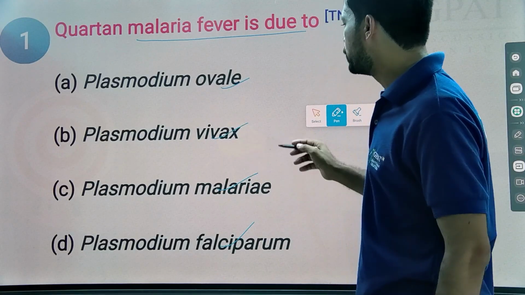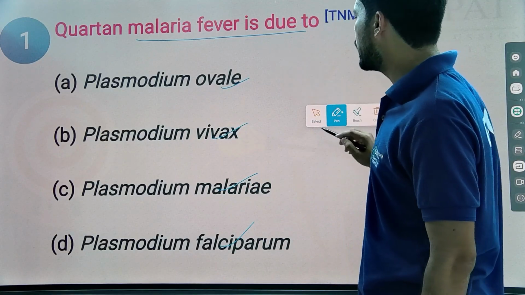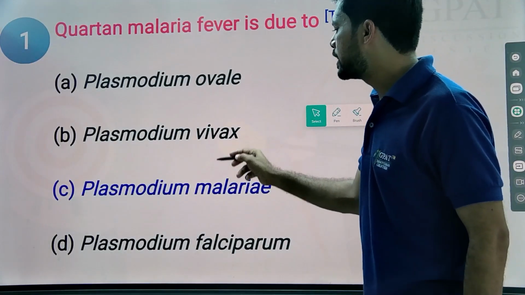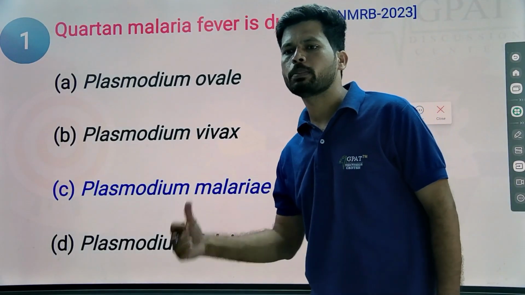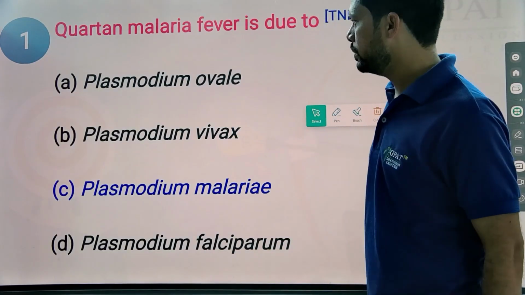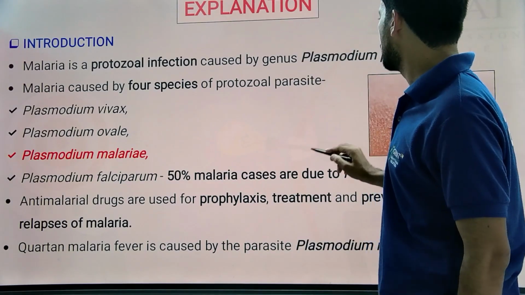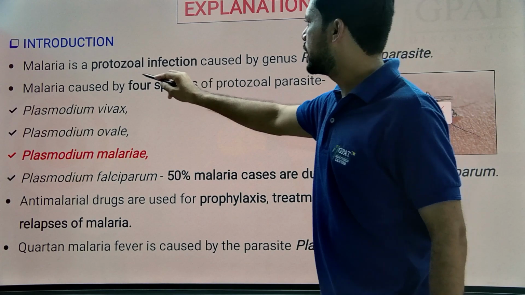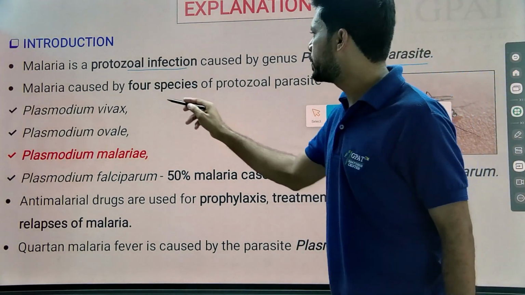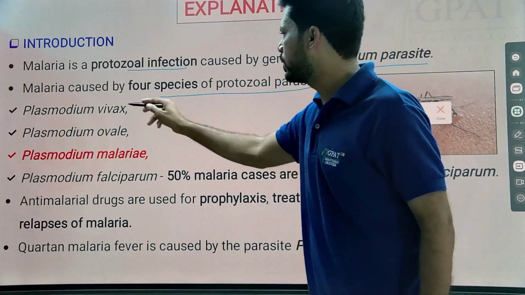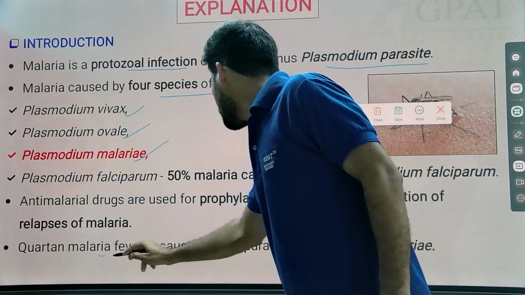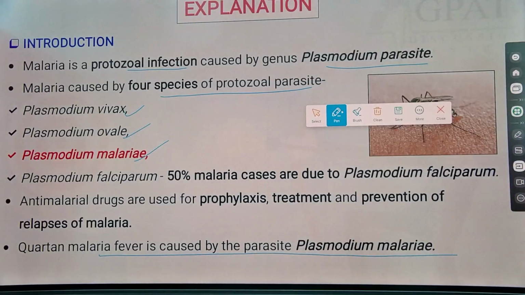And here, the simple answer: the quartan malaria fever is mainly because of one of the species, that is Plasmodium malariae. So, Plasmodium malariae causes this quartan malaria. Generally, malaria is a protozoal infection caused by the Plasmodium parasite. Malaria is caused by 4 species of protozoal parasite like vivax, ovale, malariae; all these things you know. And quartan malaria fever is caused by the parasite Plasmodium malariae.